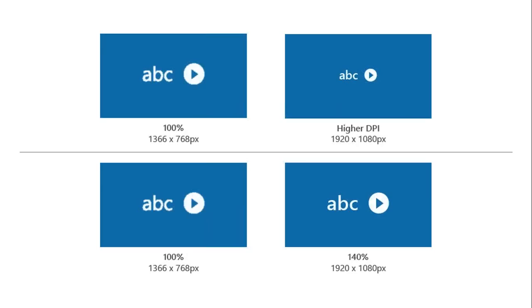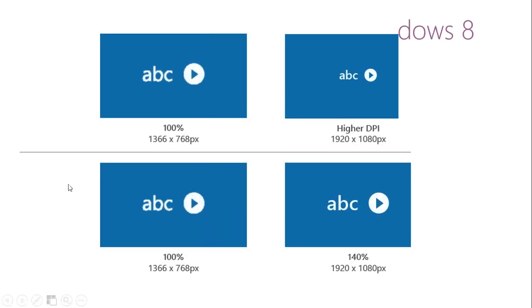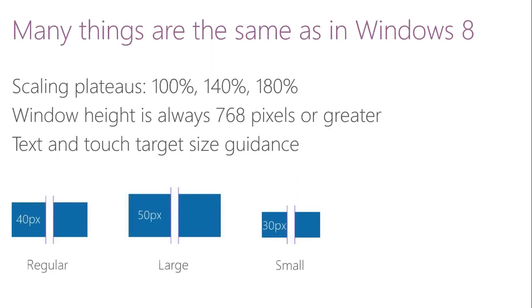Now the only difference between these two is the quality. The left hand side, the 1366 by 768, is not that clear and not a very high DPI, and on the right hand side it is much clearer and much nicer. So how you actually do that is the same thing. Many things are the same in Windows 8.1.